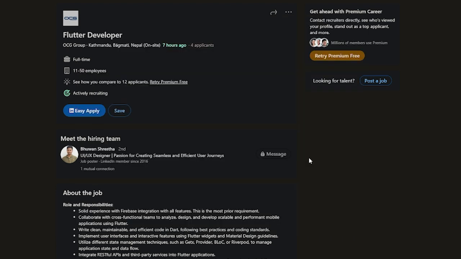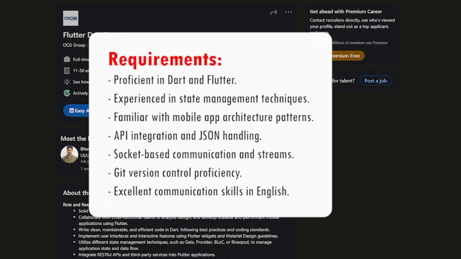To excel in this position, they are looking for a few requirements. Minimum 3 years of professional experience in mobile development is preferred, but if you can show your exceptional skills and demonstrate your passion for Flutter development, you still have a great chance of being selected for this fantastic opportunity.